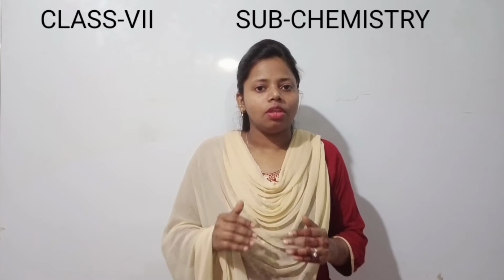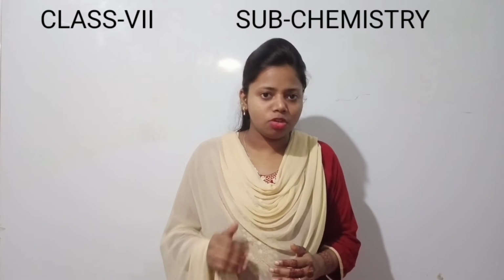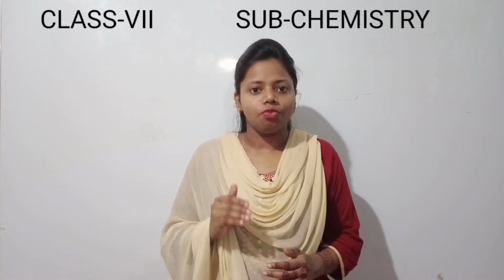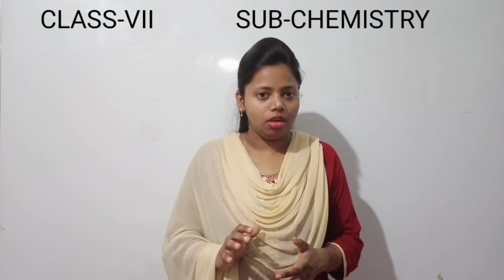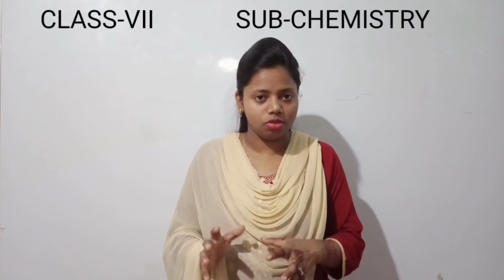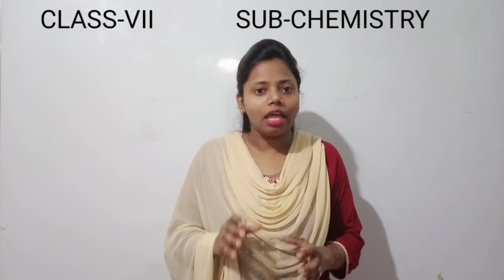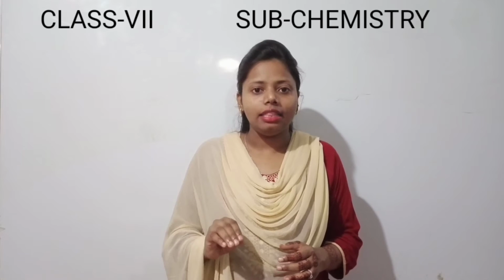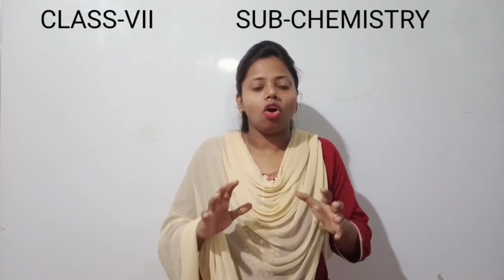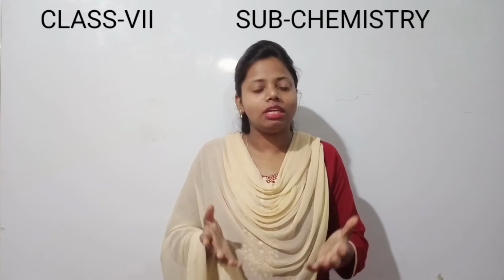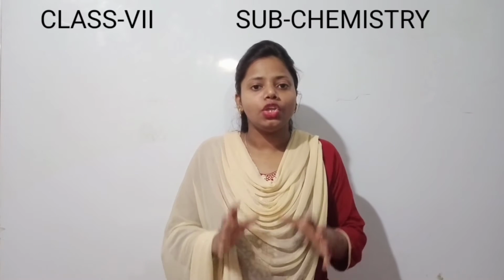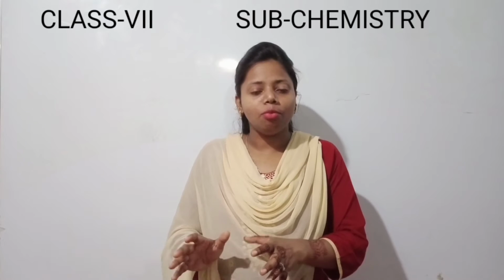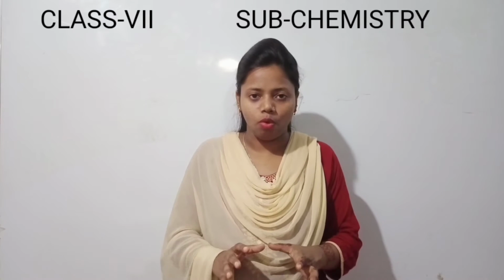Now the procedures, what are the procedures? Number 1, first we have to make an aluminium foil crucible. Now what is this aluminium foil crucible? You will take thick aluminium foil and place it on a china dish or a bowl, whatever you take. Then you will make the aluminium foil in the shape of a bowl.